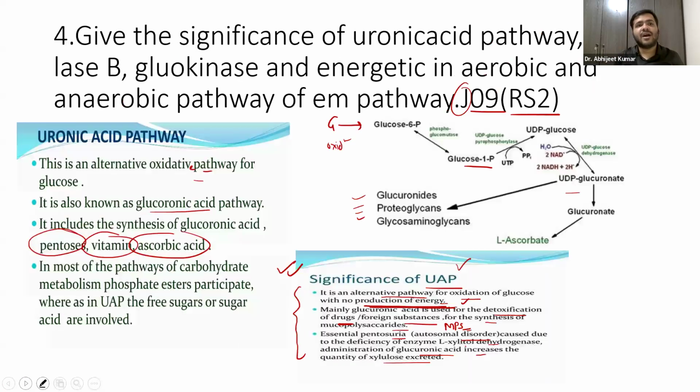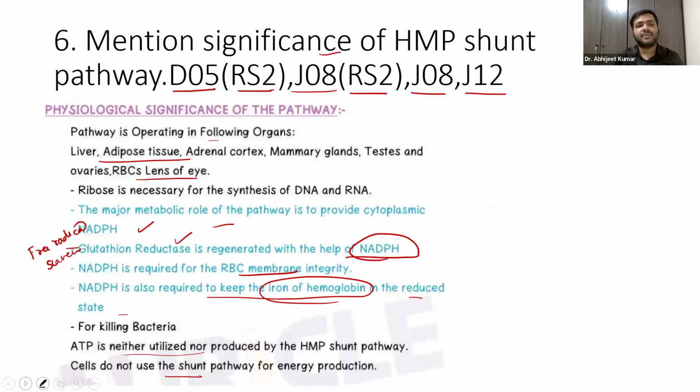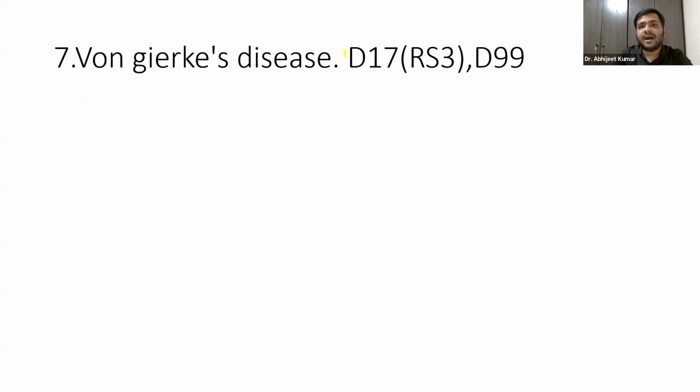Now let us try to write about von Gierke's disease, how to write this in the exam, right? Yes, von Gierke's disease has been asked in December 17, revised schedule 3, and December 99.